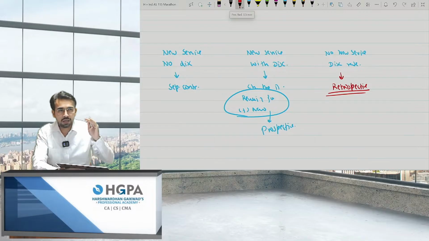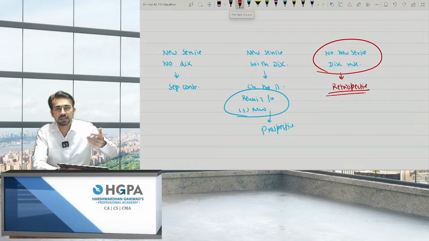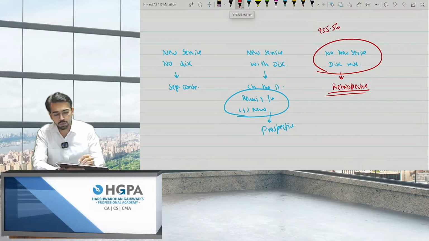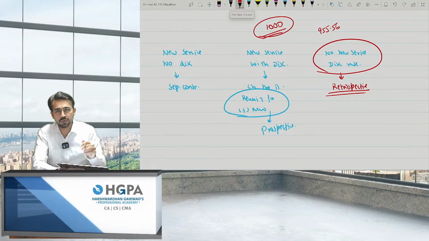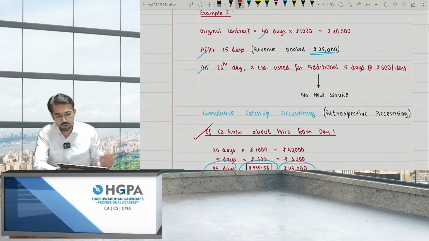Consider that you knew this 5 days will be extended at rupees 600 on day 1 itself. So from day 1 only, you should have booked at 955.56. You should have booked, but you did not; you booked at 1,000, right? So it is time for reversal. Whatever 25 days, that is 25,000, was booked, you have to check how much should be booked at the revised rate, and whatever the extra booking was done, you should reverse the revenue, right? So I hope the point is clear.